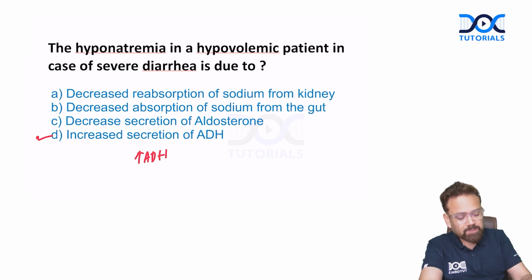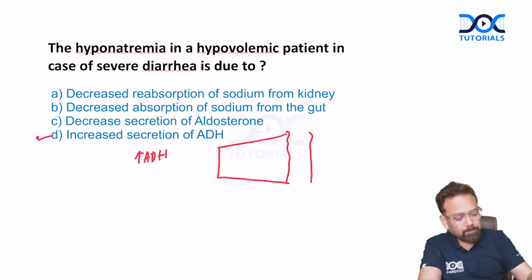And ADH will act on the principal cell. Okay. On the basolateral side, there is always aquaporin 3 and 4. But aquaporin 2 is present inside the cell.